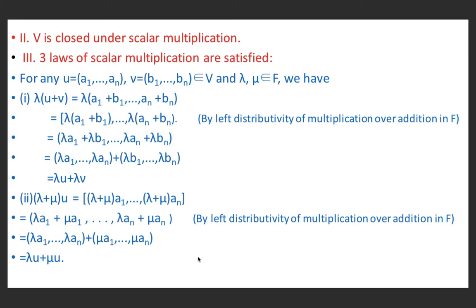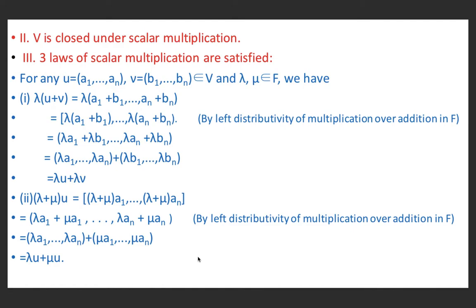Therefore, lambda into (U + V) is equal to lambda into (a1 + b1, ..., an + bn). And this is equal to (lambda (a1 + b1), ..., lambda (an + bn)). We have multiplied each element inside the bracket by lambda.